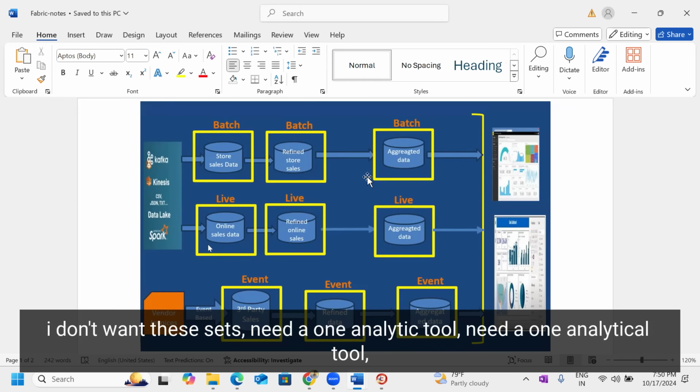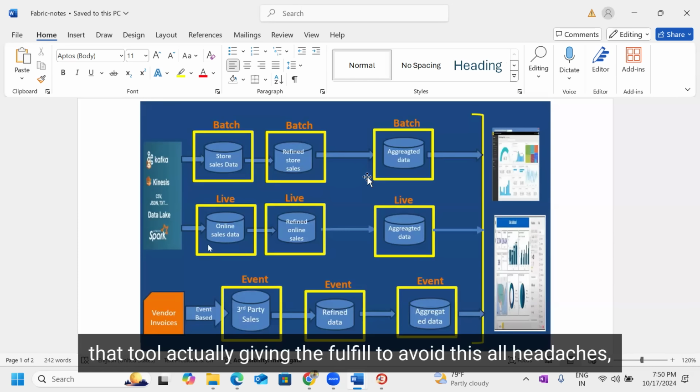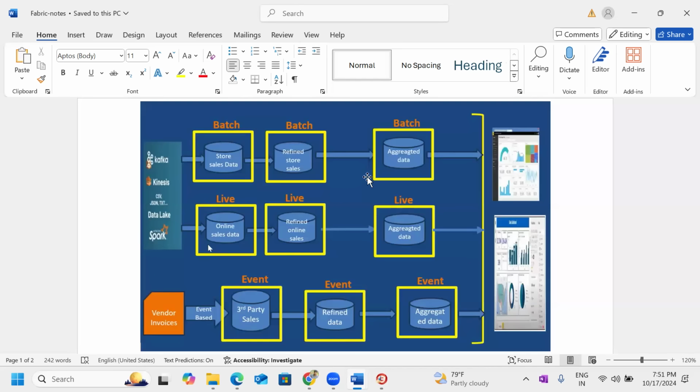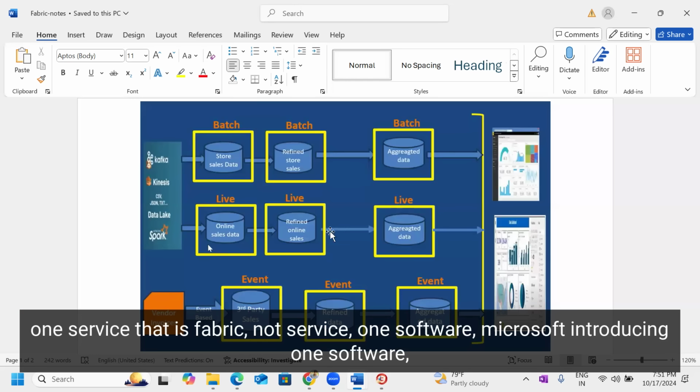I need one analytical tool, a tool that gives the fulfillment to avoid all these headaches. So here we have Fabric. Microsoft is introducing one software, that is Fabric.